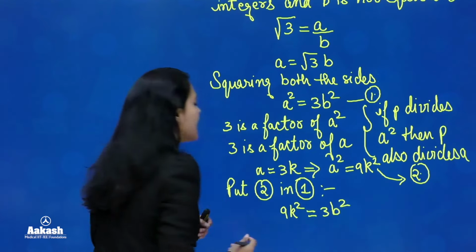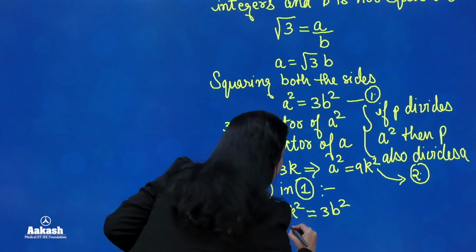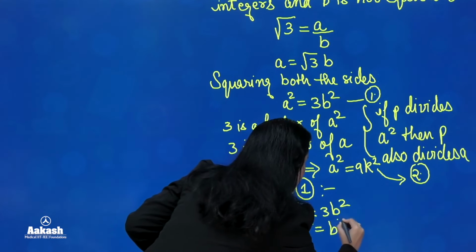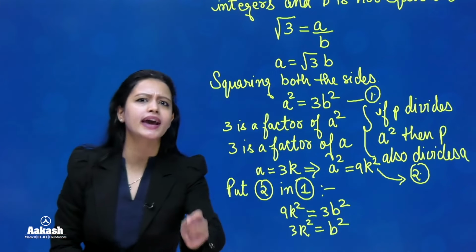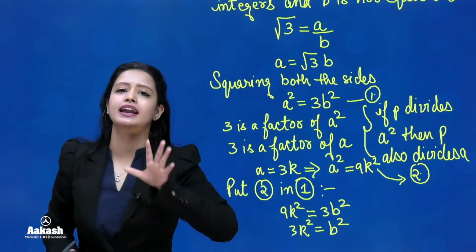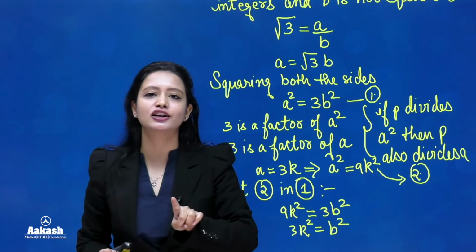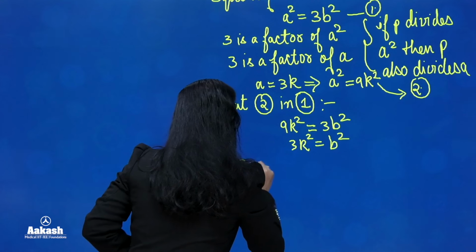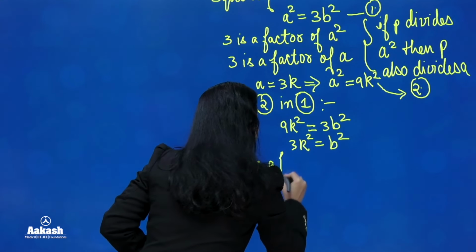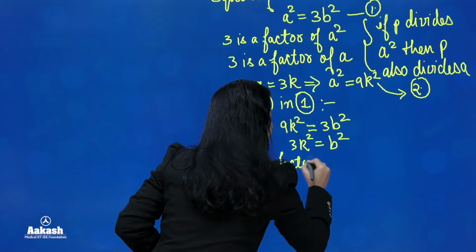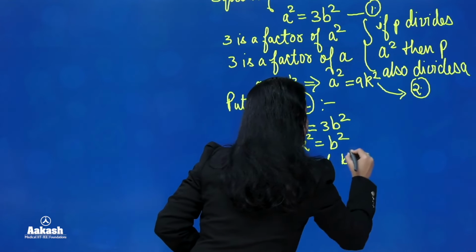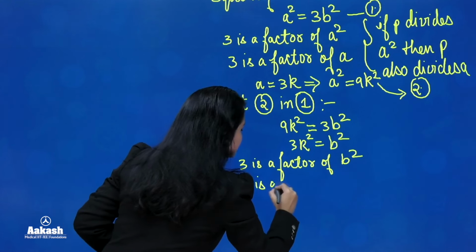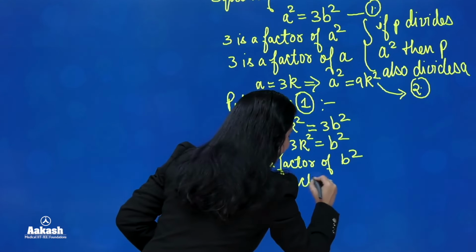So you can divide both the sides by 3, right? So what will you get? You will get 3k square is equal to b square. Now, if b square can be written as 3 into k square, then that means that 3 is a factor of b square. Right, everyone? And again, by using the same theorem, we can say that 3 is a factor of b also.